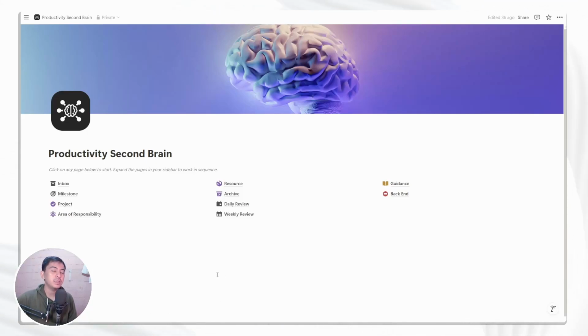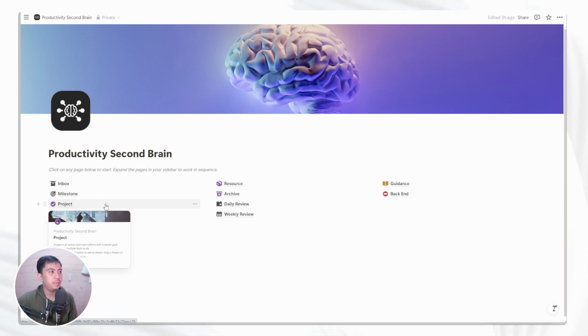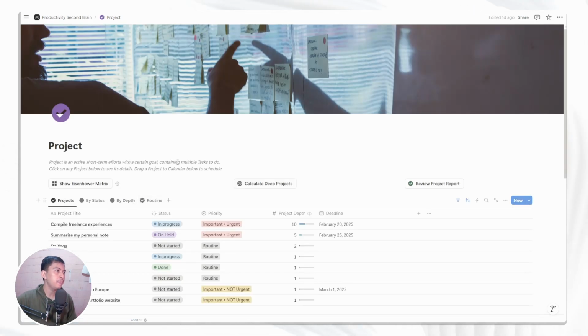So the first concept that I want to introduce to you is project. Project is one of the PARA framework concepts, and let's click into this feature and let me introduce you to this concept. So basically, in simple terms, project is things that you need to do, everything that you need to do to achieve a lot of things in your life, and also achieve some milestones that you have. We call it project in this Notion template. So yeah, that's the definition.